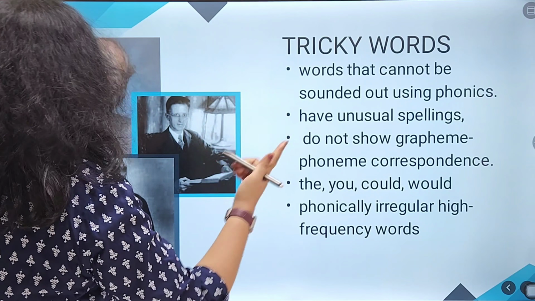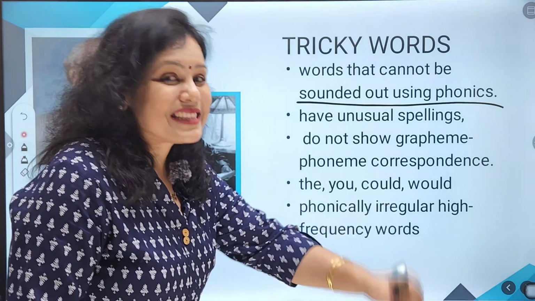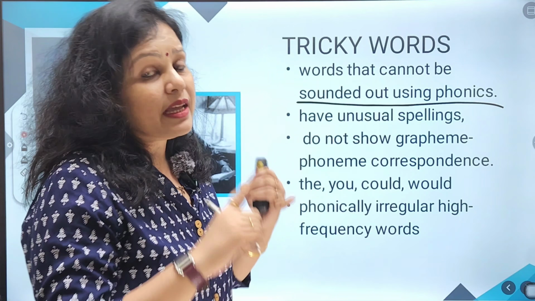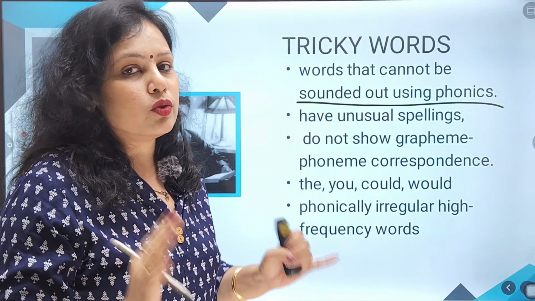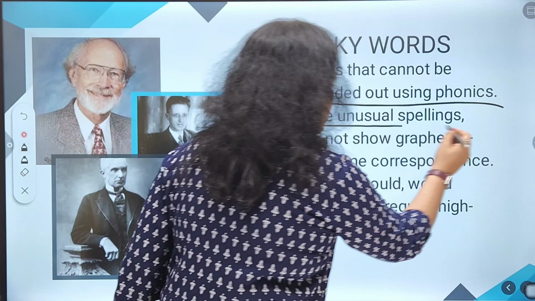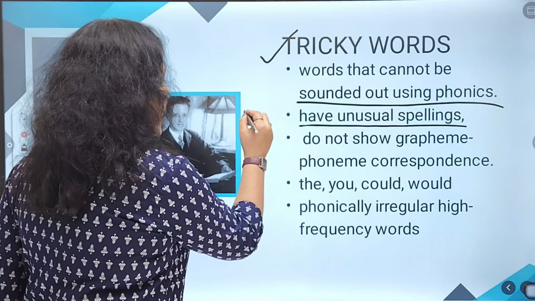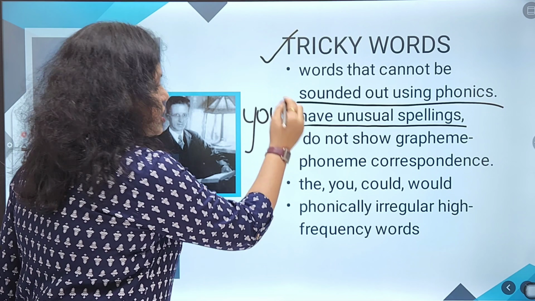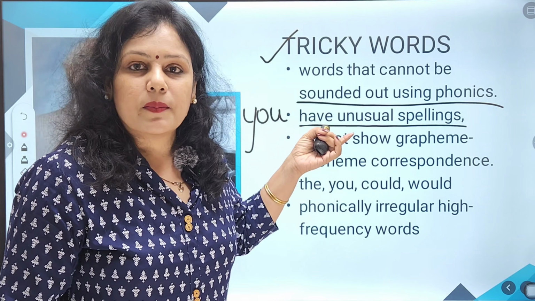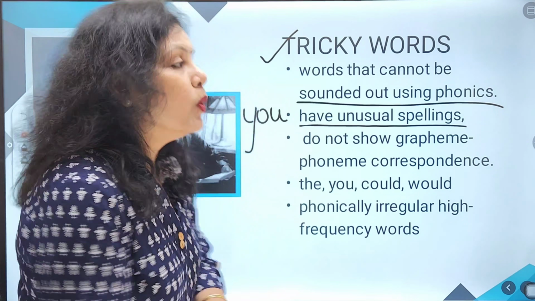That means those words which cannot be sounded out using phonic sounds. With the help of the sounds, you cannot do blending or segmenting. Rather, you need to mug up those words. They are known as tricky words. So they have unusual spellings. What do unusual spellings mean? Like you have a word like this. Here we cannot apply the sounds 'y' or 'y'. No, we don't call this word 'y', we call this word 'you'.